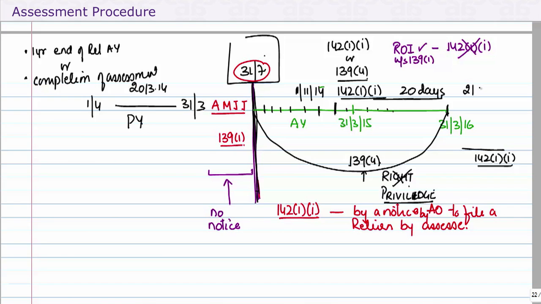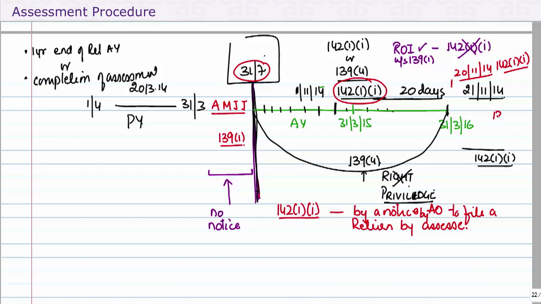That makes it 21st of November 2014. If the return of income is filed within this time period, let's say 20th, then this is after the due date, but it is a return within the time period mentioned in the notice under 142.1.1. Therefore, it's a return, we say, under 142.1.1.